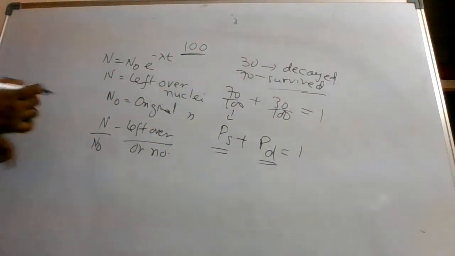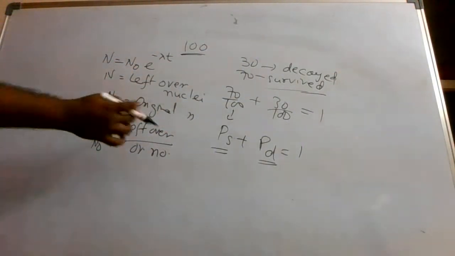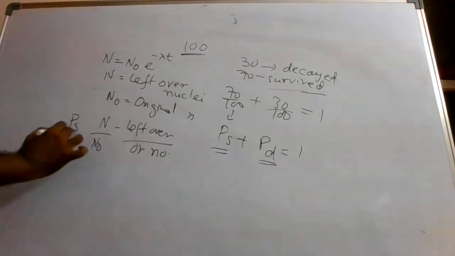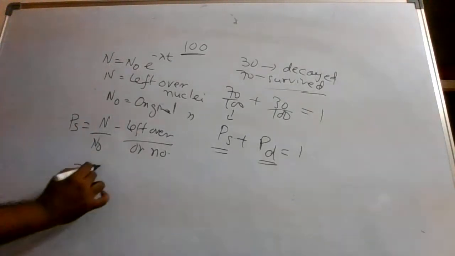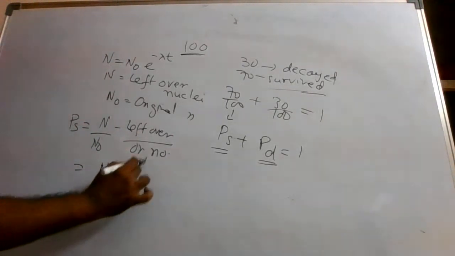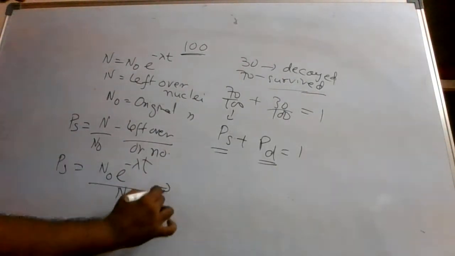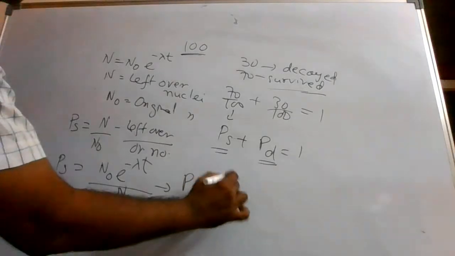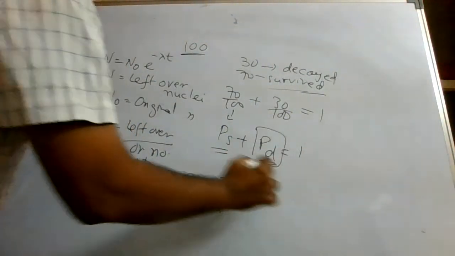Leftover means what? They did not get decayed, isn't it? So what is this value? This value is nothing but your P of S. In any question, probability of survival of the nuclei, they ask you how you will find out. PS is equal to N divided by N0. But what is N? It is N0 into e power minus lambda t divided by N0. So from here you are directly getting PS is equal to e power minus lambda t. If you know the value of PS, can't we find out the value of PD?